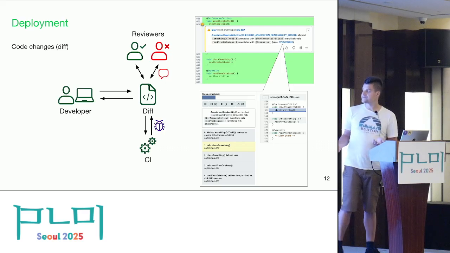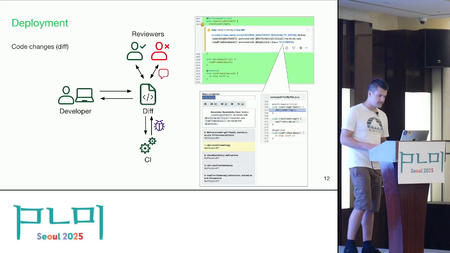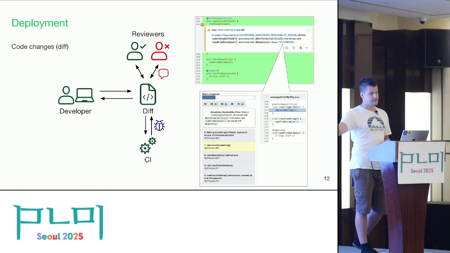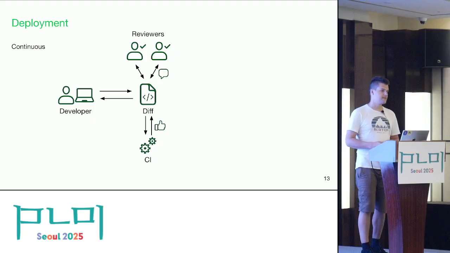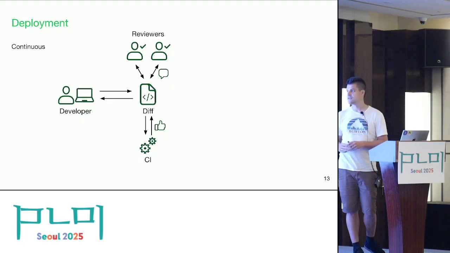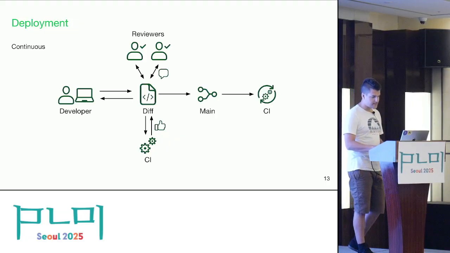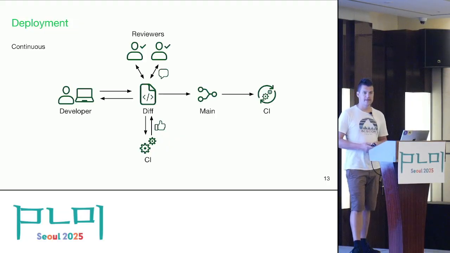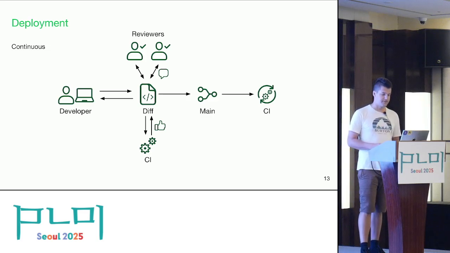And once the reviewer comments come in and also the signal from static analysis, then the diff goes back to the code change goes back to the author, so they can submit a new version. And let's assume that they fix all the problems flagged by static analysis, all the problems flagged by the reviewers. Then after some point, the code gets merged into the main branch, and we still have a continuous CI running periodically on the latest revision.